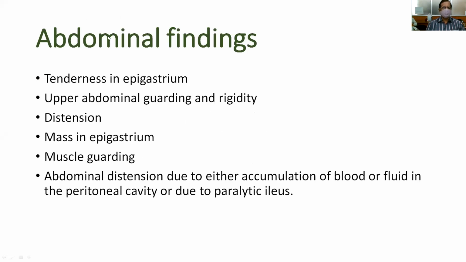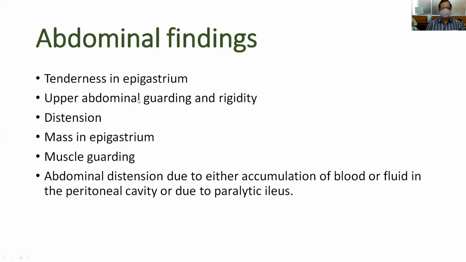And on examination of the abdomen, there will be tenderness in the epigastrium, severe abdominal rigidity and guarding, and distension of the abdomen. Sometimes you can feel a mass in the epigastrium because of the edematous pancreas with the greater omentum, and there will be severe muscle guarding, and abdominal distension because of the accumulation of inflammatory fluid or blood in the peritoneal cavity, with associated paralytic ileus.